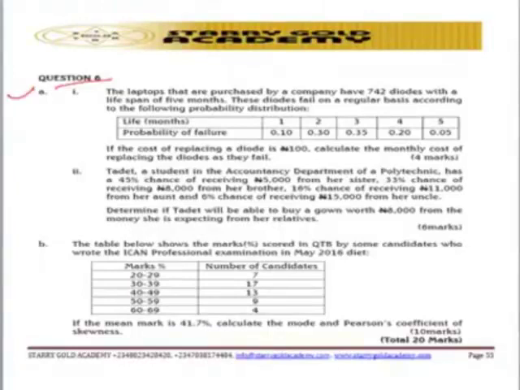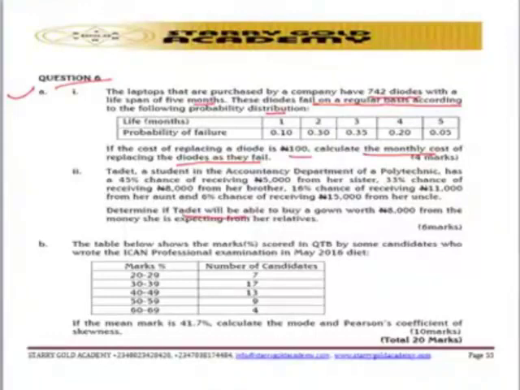Question number 6A, let's look at the requirement. They said the laptops purchased by a company have 742 DAOs with a lifespan of 5 months. These DAOs fail on a regular basis according to the following probability distribution. If the cost of replacing a DAO is 100 naira, calculate the monthly cost of replacing the DAOs as they fail.